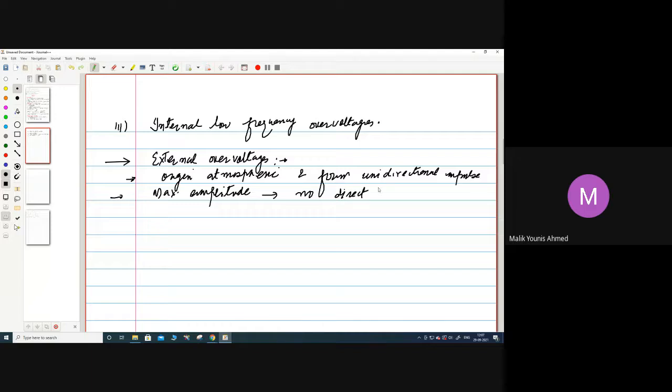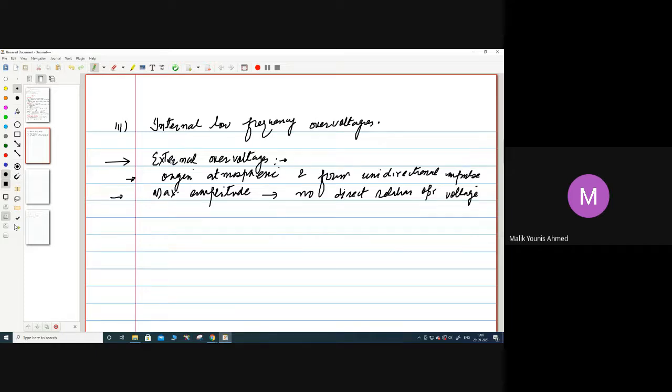It's very important: no direct relationship with operating voltage, because it's external to the system, not internal. Whatever the amplitude of the impulse may be, it will not have any direct relationship with the operating voltage of the power system.